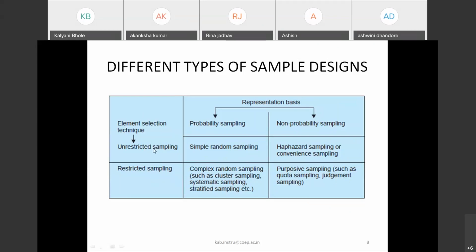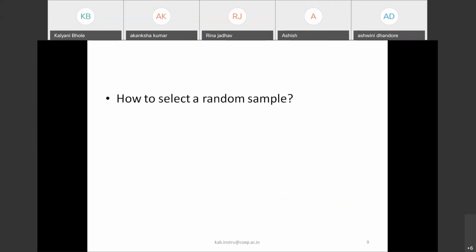So these are different types of sample designs, the different ways by which we can design the sampling. So we'll see with one example how to select a random sample.